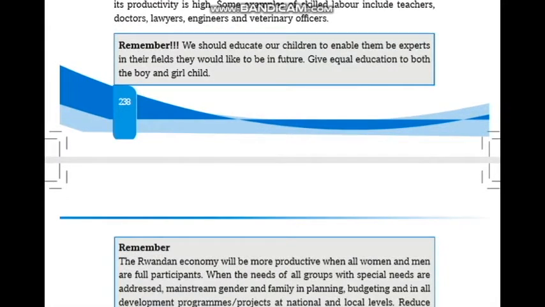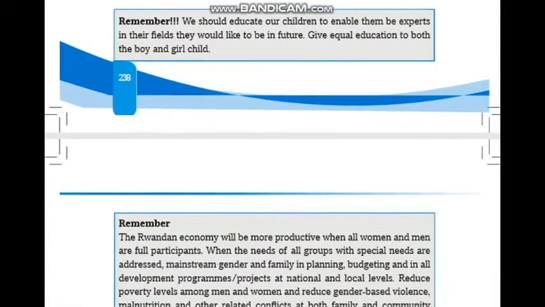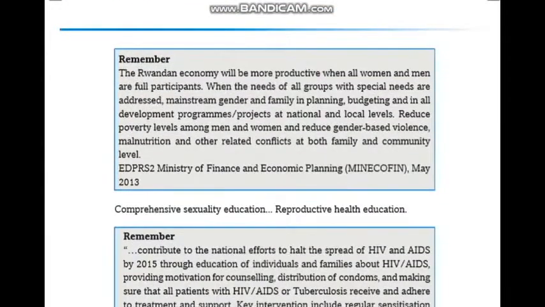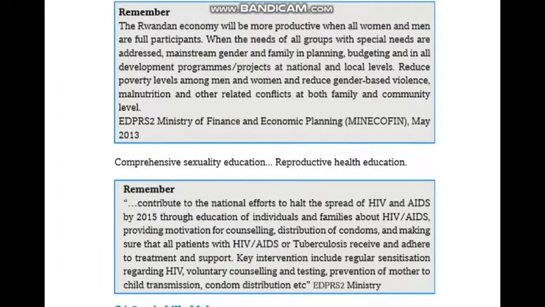Remember that we should educate our children to enable them to be experts in the fields they would like to be in the future. Give equal education to both the boy and the girl. So remember, the Rwandan economy will be more productive when all women and men are full participants, when the needs of all groups with special needs are addressed,